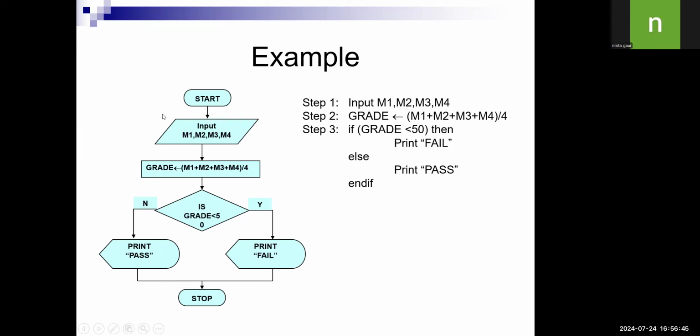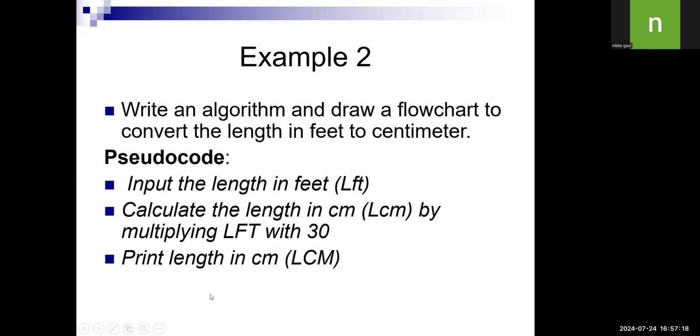Right? Earlier we saw the same thing, input M1, M2, M3, M4. After that, for processing we use the processing box, that is the rectangle box: grade is equal to the sum of M divided by 4. Now for decision, decision means an if condition. If grade is less than 50, if it is yes, then it will print fail. If it is no, then it will print pass, or it will go to the stop. There should be a start and stop box in a flowchart.